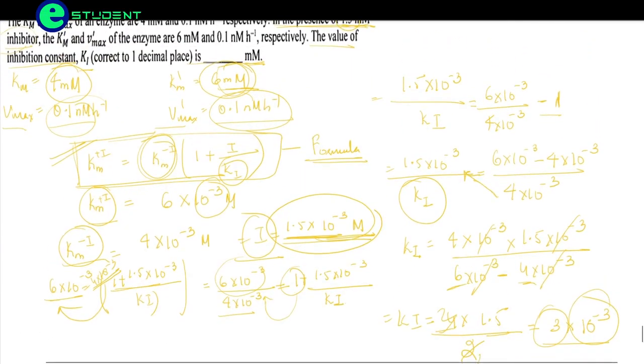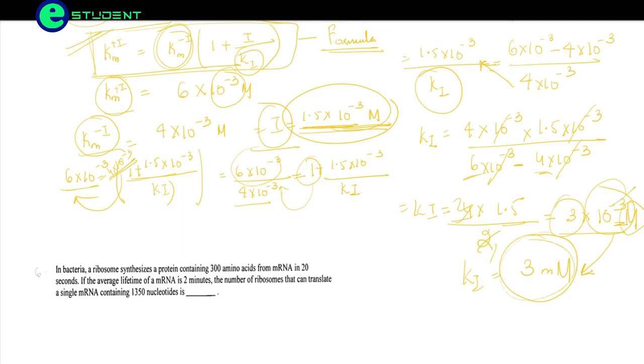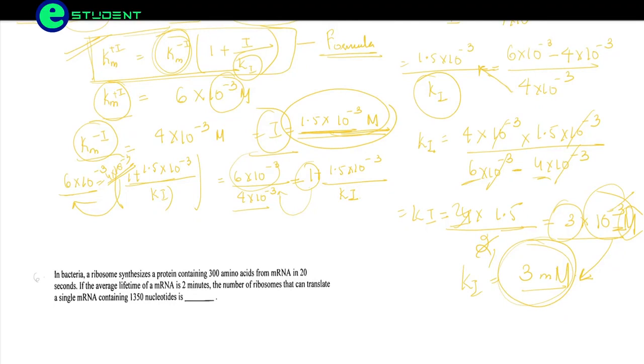They've asked the answer in millimole, so it will be 3 millimole. Here we have got the answer in mole, so we have to convert it into millimoles. So we are removing 10 to the power minus 3 and getting the answer as 3 millimole here. Hope this is clear to you.